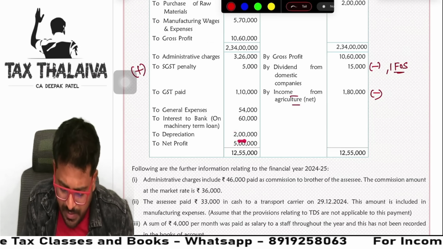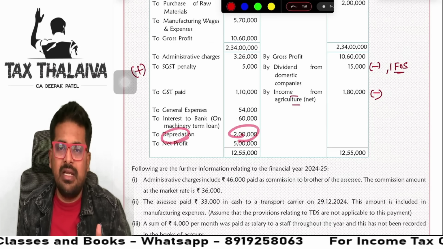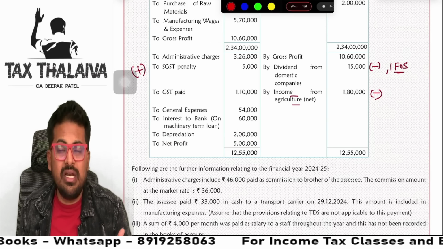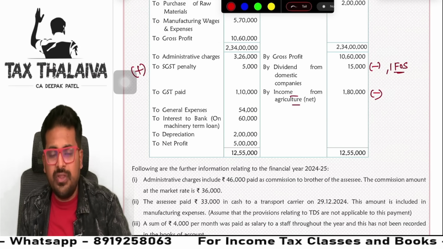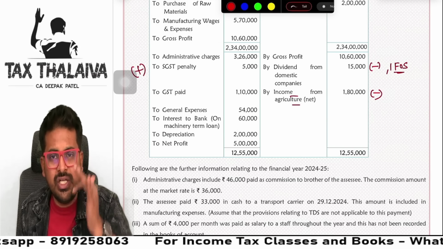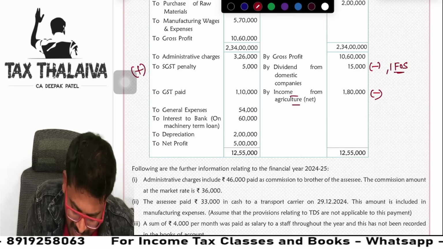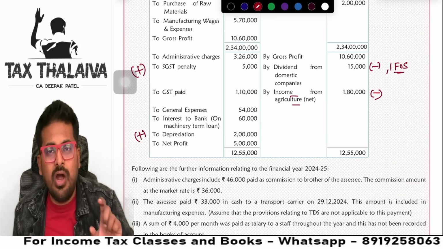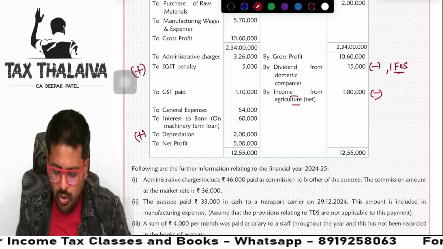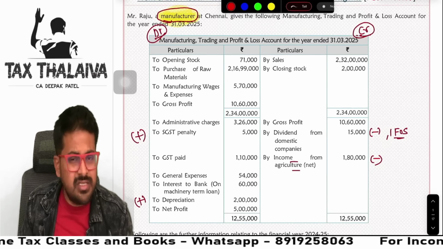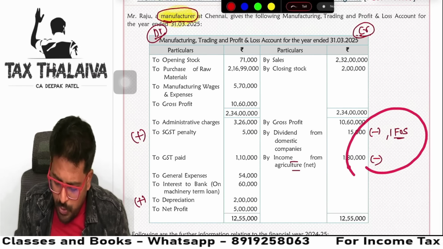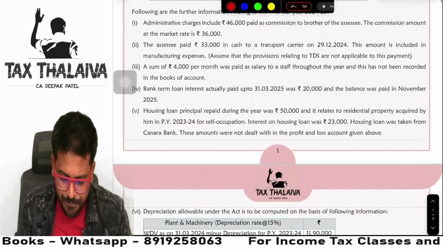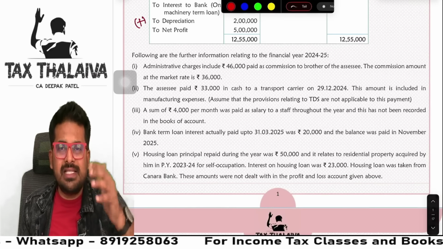Depreciation, guys. This depreciation generally is calculated as per the books of accounts. We need to recalculate the depreciation as per the Income Tax Act if the information is provided in the additional information. So we will add back this depreciation, guys. This is wrong depreciation given. So how easy it becomes, just imagine beautifully, you know where adjustments you need to do. Correct? Next. That was from the P&L standpoint.